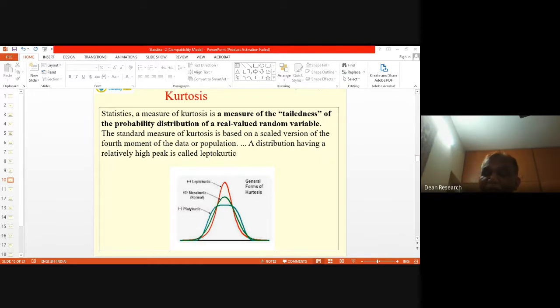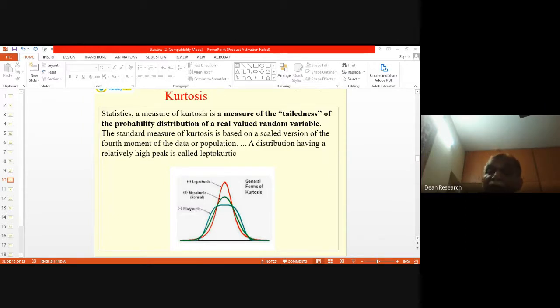That is the fourth moment of the distribution about the mean. You divide the fourth moment by the square of the variance, which is the second moment, and you get the measure of kurtosis.